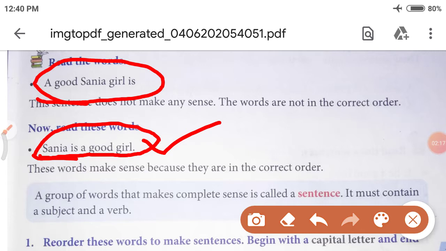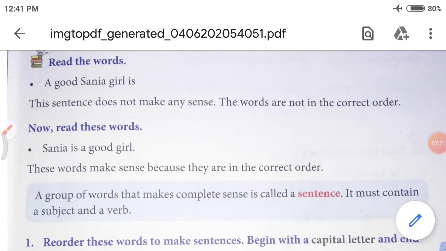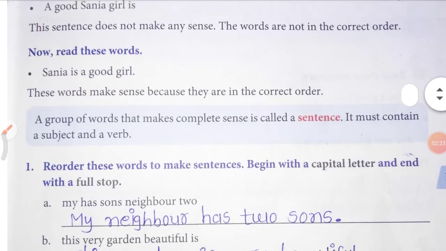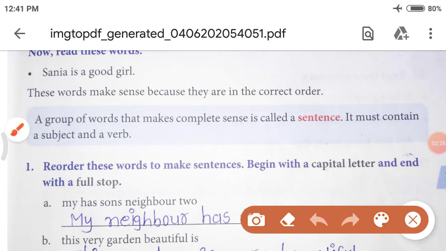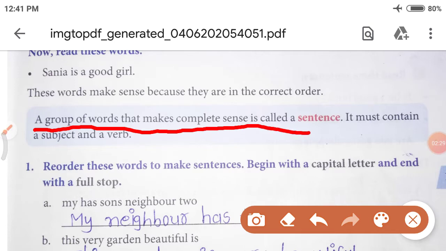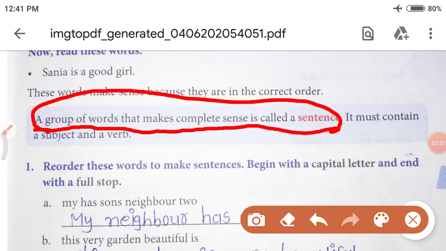So, a group of words that makes complete sense is called a sentence. What is called a sentence? A group of words that makes complete sense is called a sentence. Now, let's read with me.